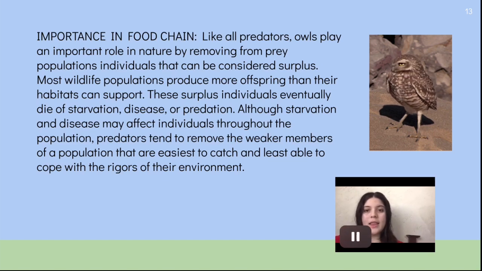Importance in food chain. Like all predators, owls play an important role in nature by removing from the population individuals that can be considered surplus. Most wildlife populations produce more offspring than their habitats can support. These surplus individuals eventually die of starvation, disease, or predation. Although starvation and disease may affect individuals throughout the population, predators tend to remove the weaker members of a population that are easiest to catch and least able to cope with the rigors of their environment.